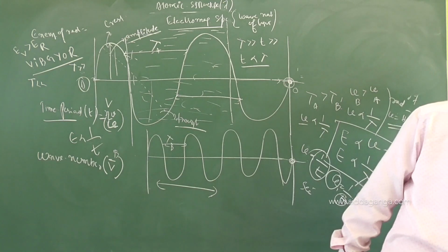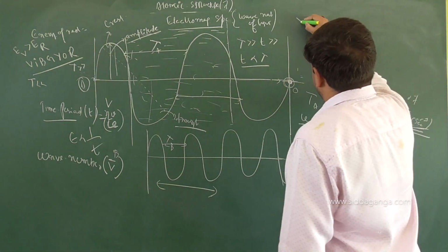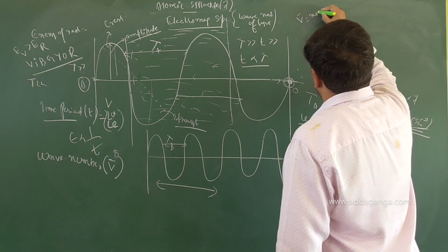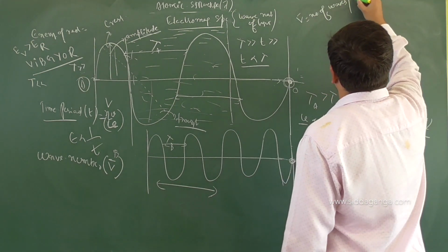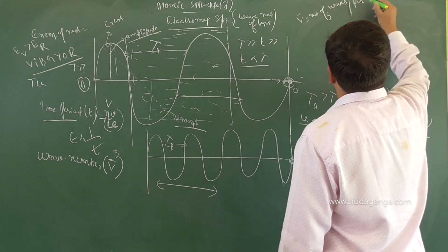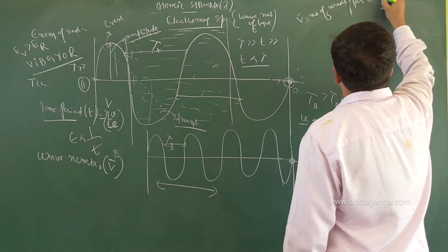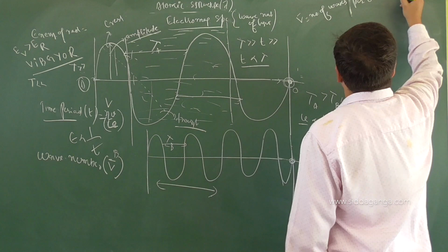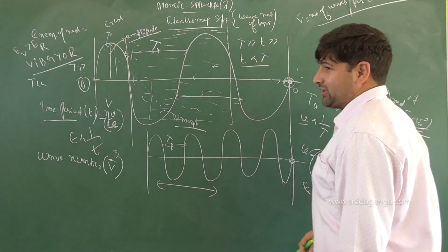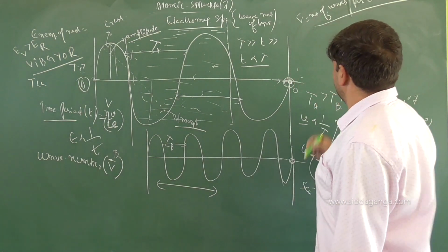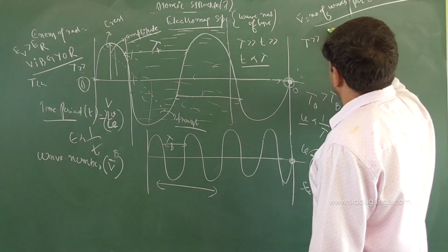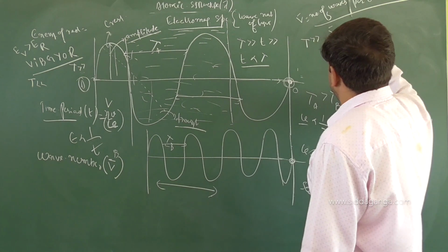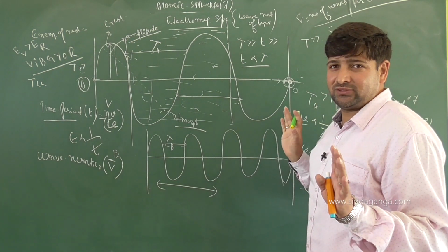What is it? Wave number, the number of waves present per unit length. What's it called? Wave number. Simple now. Tell me, if wavelength is more, wave number will be less. That should be as simple as that.